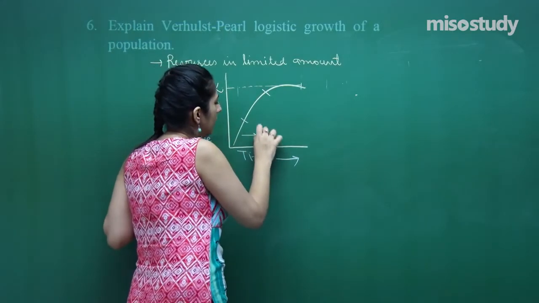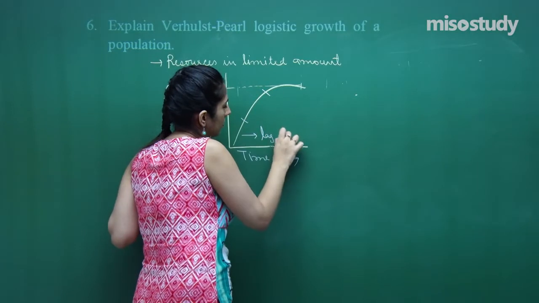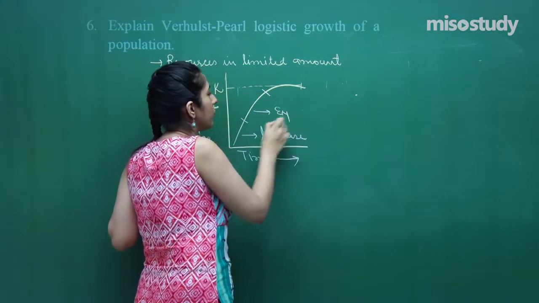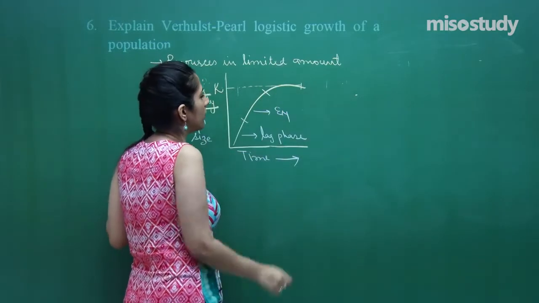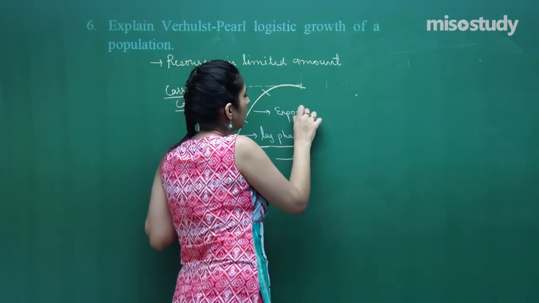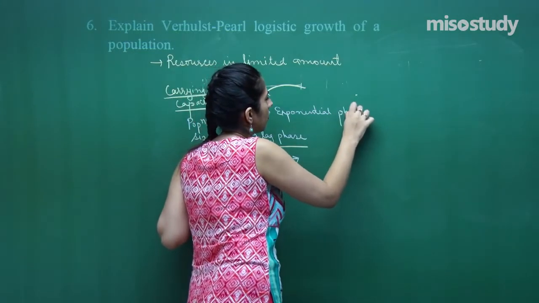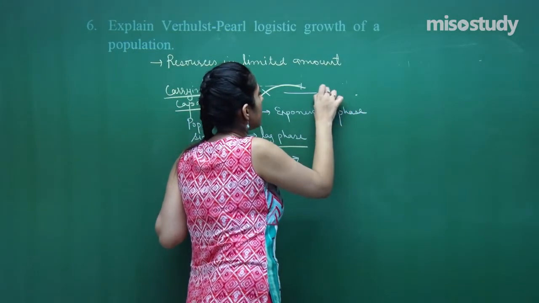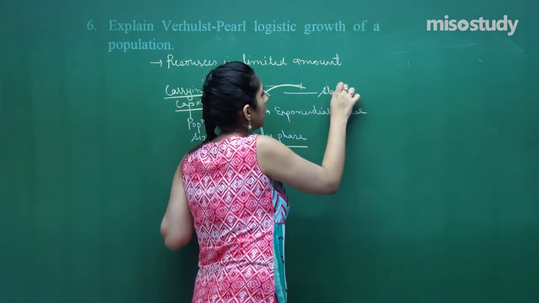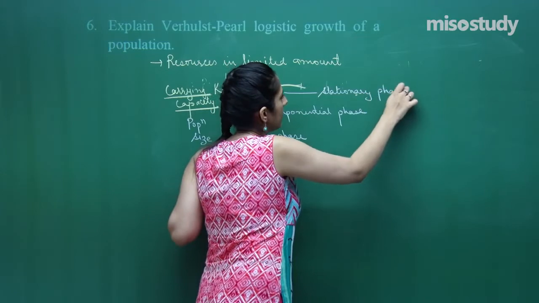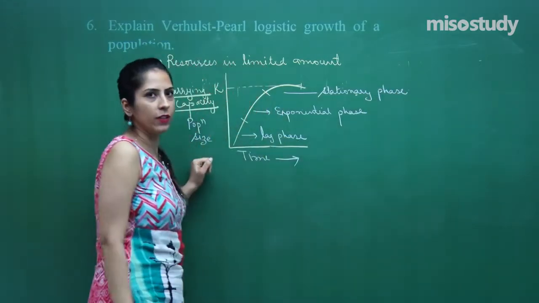This is called the exponential phase, where there is a fast growth of organisms. This is called the stationary phase, also called the plateau phase.